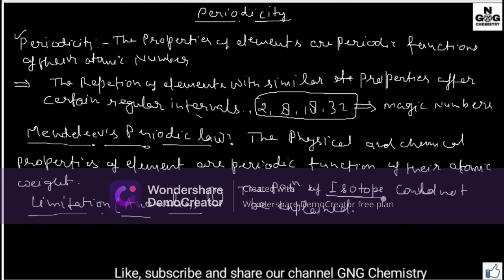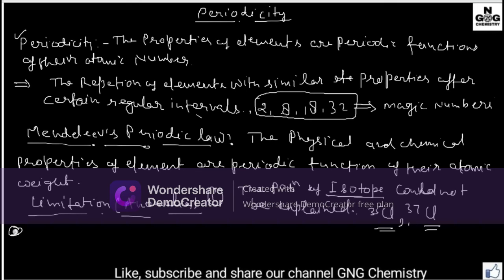You know, isotopes have different masses. Suppose chlorine has two isotopes, Cl-35 and Cl-37. If he arranged by atomic mass, these two isotopes should occupy different slots, but he put these isotopes in a single slot. So this is the limitation, this is the drawback.